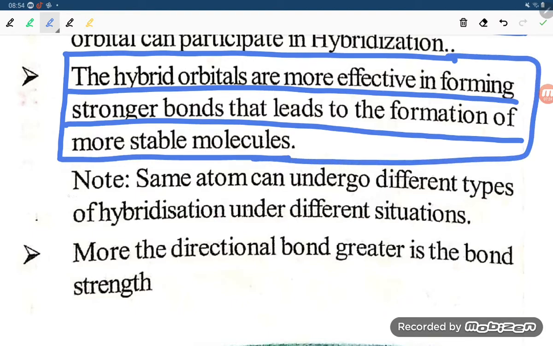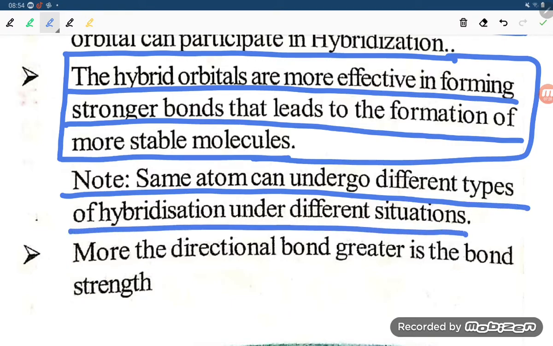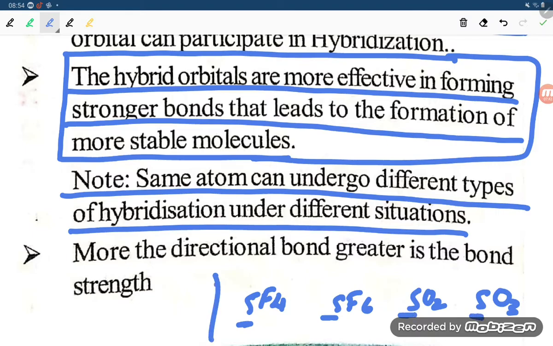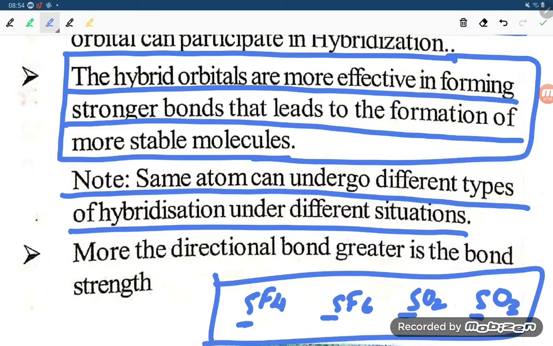Okay, student. Next, the same atom can undergo different types of hybridization under different situations. Suppose sulfur is there: SF4 is there, SF6 is there, SO2 is there, SO3 is there. So these can go in different molecules, and they will be able to go in different hybridization.